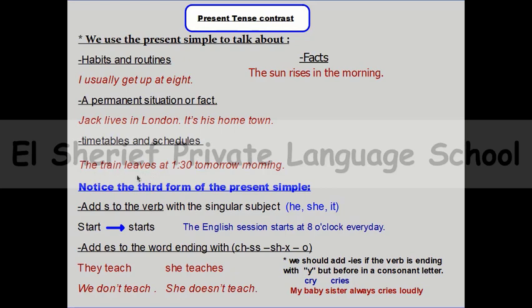Of course, we will cancel s in the question because we know that if we use do or does, we need the stem verb or verb stem. And here we can say, when do you usually get up? When do you usually get up? So if you want to talk about negative or question, remember to use do or does in present simple.